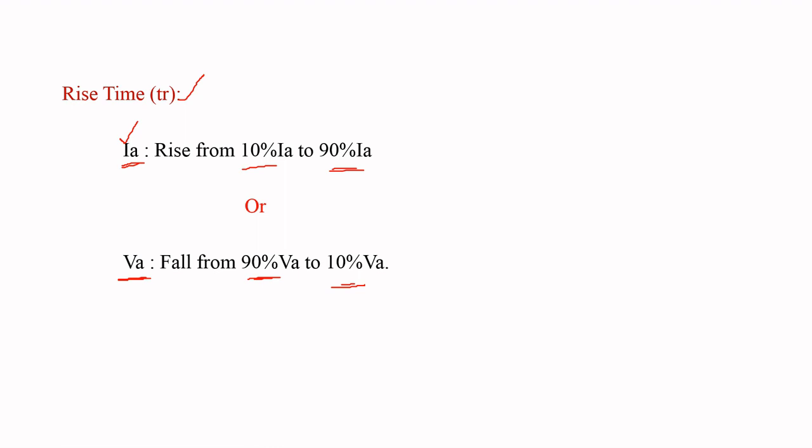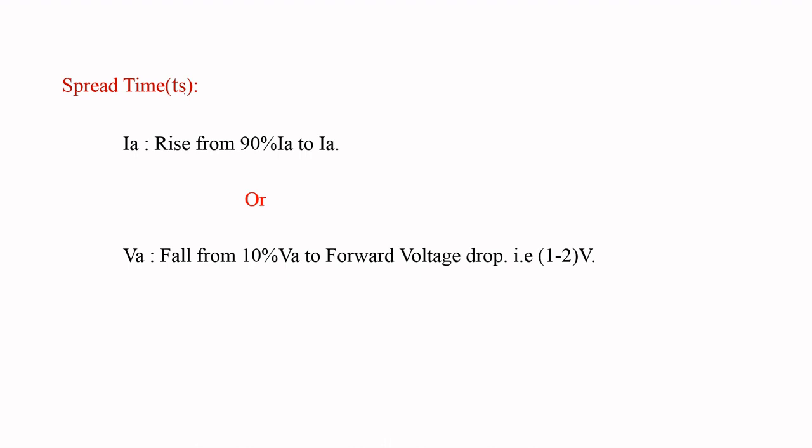That is rise time in terms of both anode current and anode voltage. Similarly, coming to spread time, the time taken by the anode current to increase from 90% of IA to the maximum value of IA, that is 90% of IA to IA, in terms of anode current.